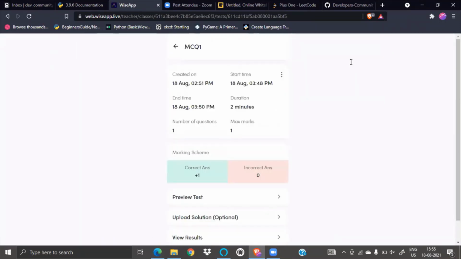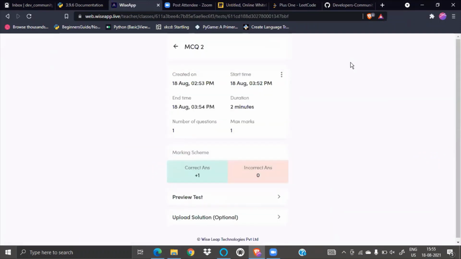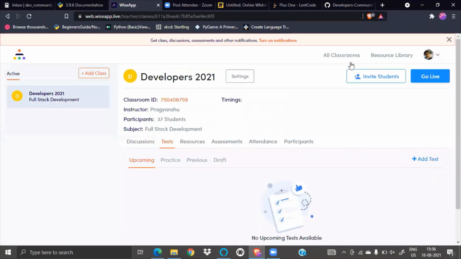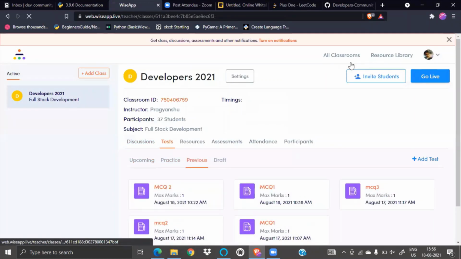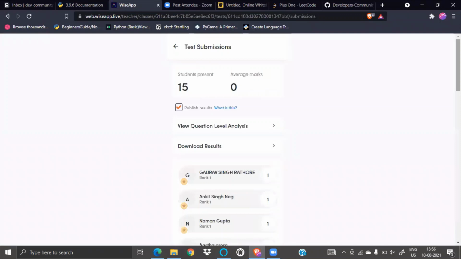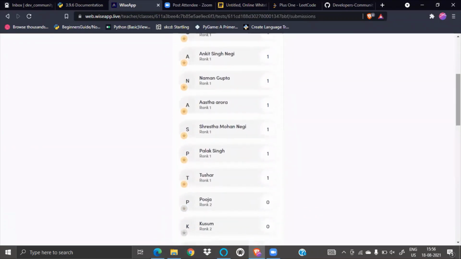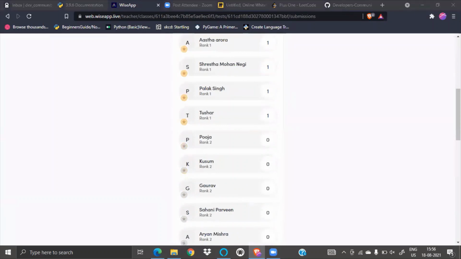Let's see MCQ2. I guess the MCQ2 result is available. Let's see what the result is. Yes, the result is here. Again Gaurav, Ankit Singh Negi, Naman, Astha, Shrest, Palak.